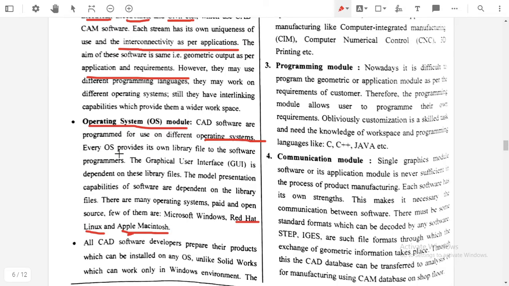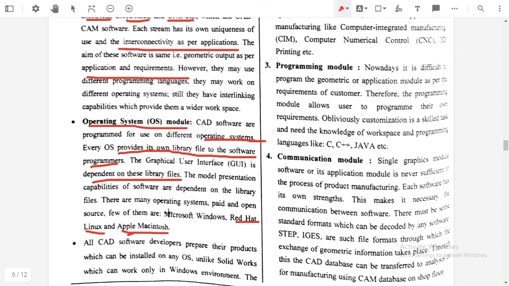Every operating system provides its own library files of the software program. It means a file which can be opened in iOS does not directly open in Windows; they require some interconnectivity between them. The graphical user interface is dependent on these library files. The model presentation capability of the software depends on the library files.